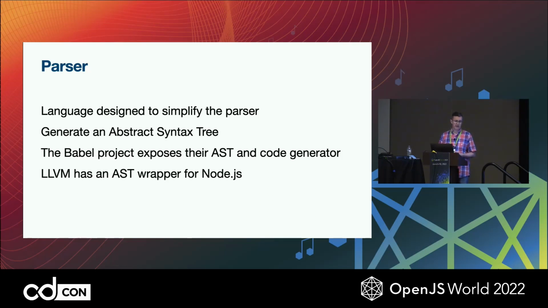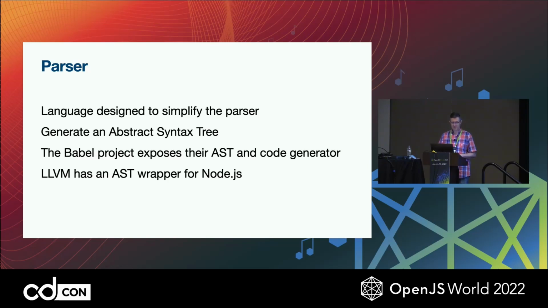Babel has a great API into their AST, which also includes code generation, and that would allow me to build a transpiler for now. It would allow this language to build to an AST and then output to JavaScript. LLVM also has an interesting wrapper for Node. LLVM is a suite of compiler tools used by the Clang C and C++ compilers. That would be really interesting because it would compile to their intermediate language, which could compile to almost any other target system at that point. So that's something I'm interested in as well a bit later.